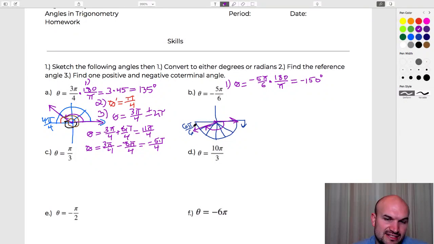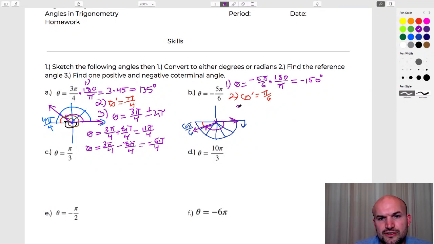We know it's negative, and it's 30 degrees less than 180, which is our reference angle. So again, remember the reference angle is basically saying how far away is this terminal side from our x-axis. Well, you've traveled 5 pi over 6, you need to go pi over 6 more, right? So theta prime, in this case, is pi over 6.